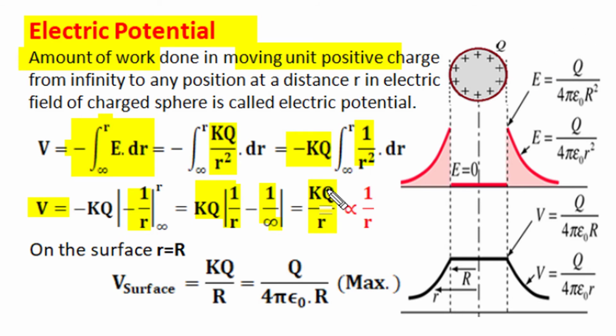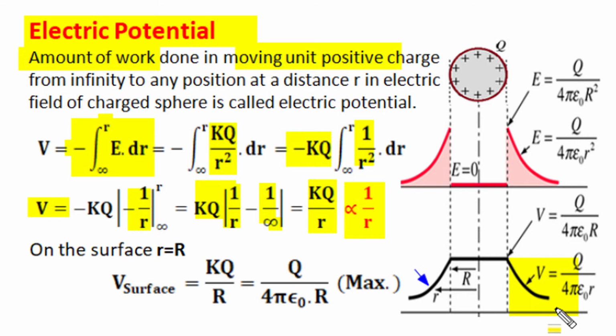As we know, for a point charge of capital Q amount at a distance r, electric potential is given by kq by r. A positive charge produces positive potential and a negative charge produces negative potential, and potential has an inverse relation with the distance of the observation position. This inverse relation of potential with respect to distance is illustrated by this graph, which has a rectangular hyperbola shape.